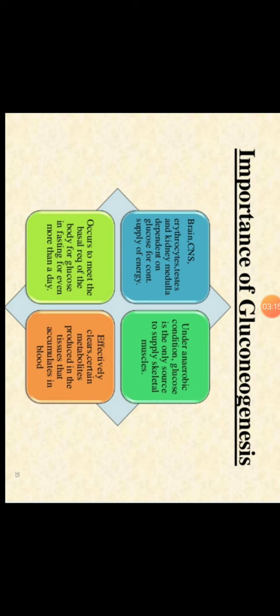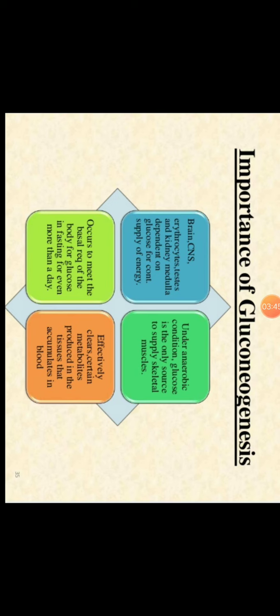So there are some cells like the brain cells, cornea of the eye, medulla of the kidney, and RBCs. These cells are totally dependent upon glucose for the production of energy. So glucose is an important thing in those cells, and gluconeogenesis is important regarding those cells.